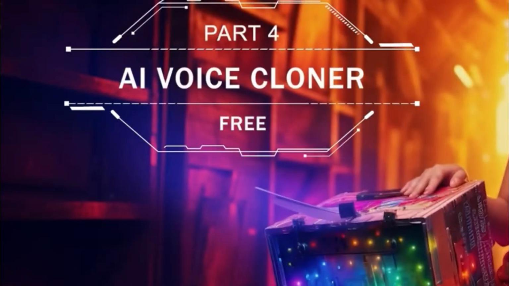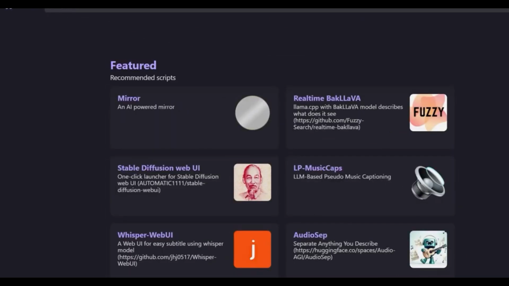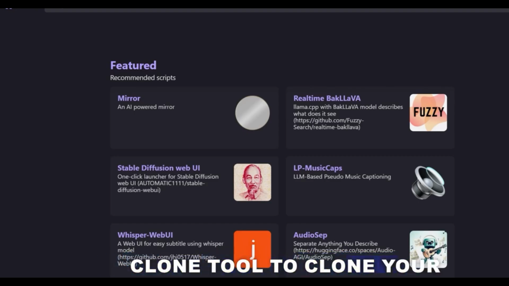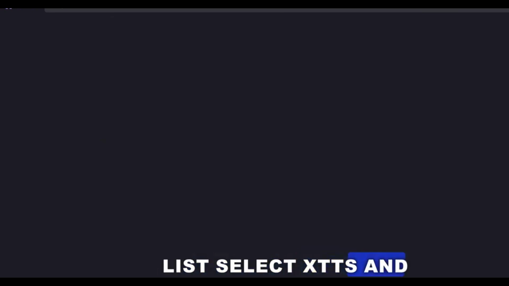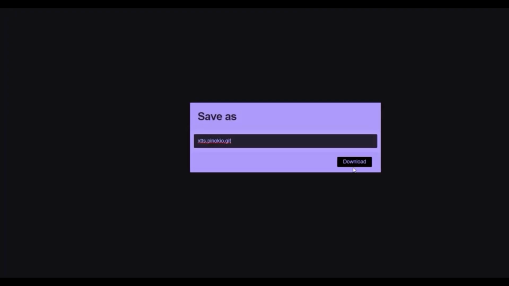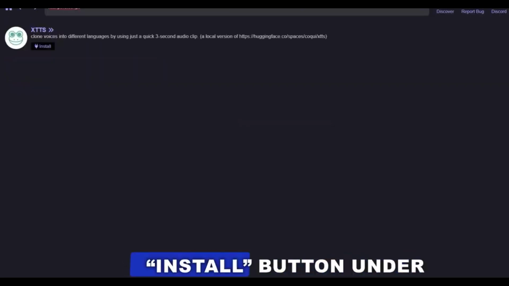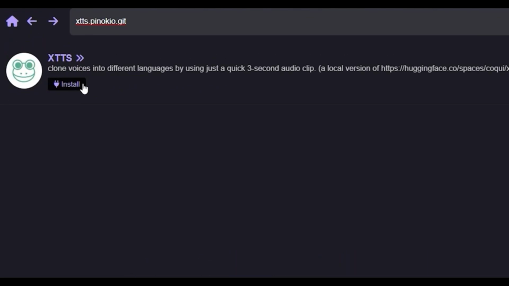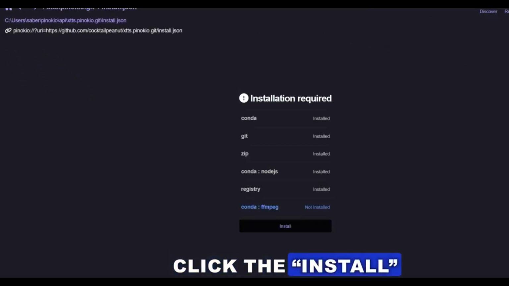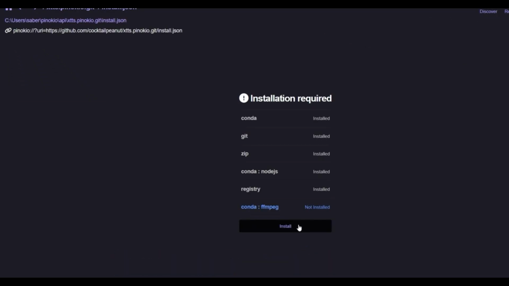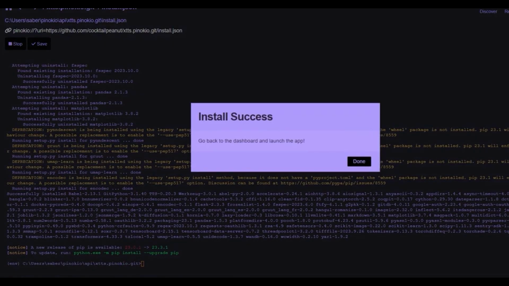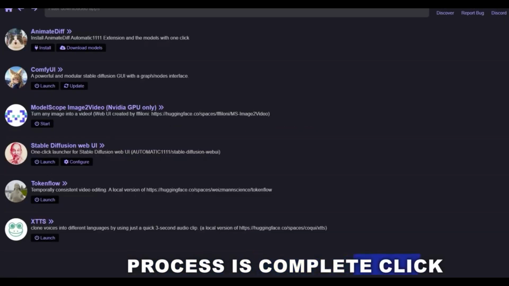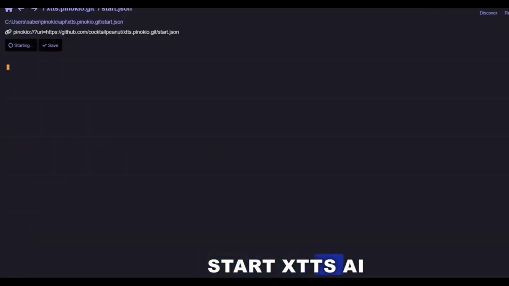Part 4. Free AI Voice Cloner. Now, let's try the AI Voice Clone tool to clone your voice and use it in different languages. From the app list, select XTTS and click the download button. After that, click the Install button under XTTS app. Click the Install button again to continue. Once the installation process is complete, click the Launch button to start XTTS AI.